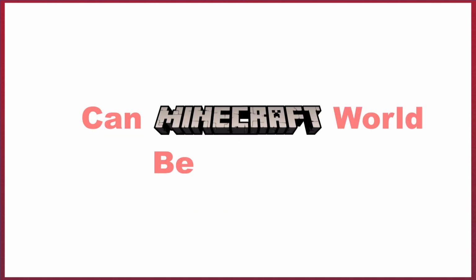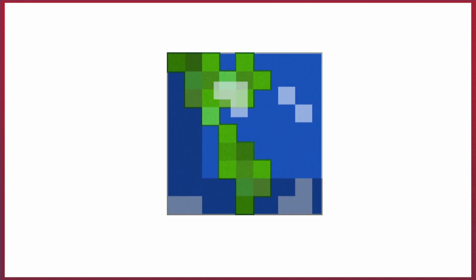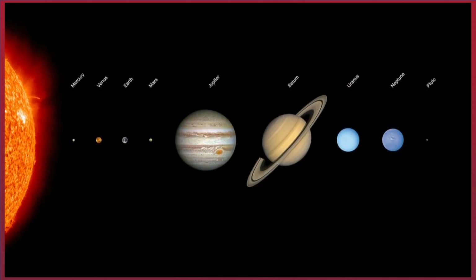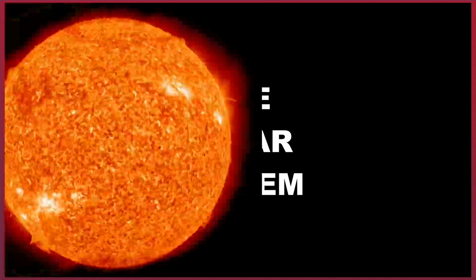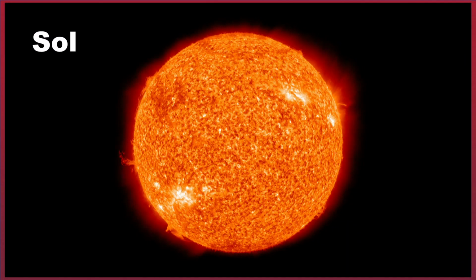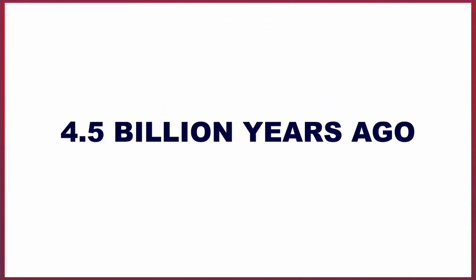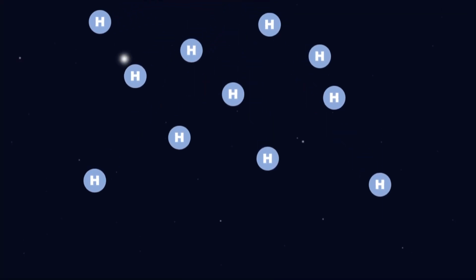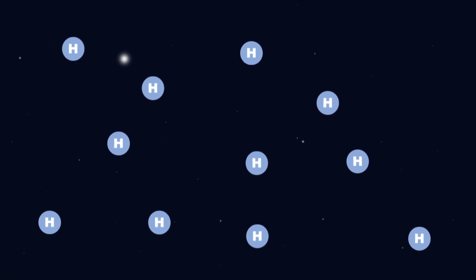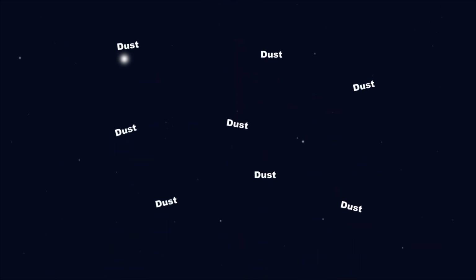Can Minecraft's world be a cube? Well, to answer this, we need to know how planets are formed. In order to do this, we're going to take a look at our own planetary system, the solar system, named after our sun, which is named Sol in reference to the Latin word solis. Let's go back to the beginning, 4.5 billion years ago. At this point, all that existed was a giant cloud of hydrogen gas, the most basic element in the universe, and a large volume of dust.